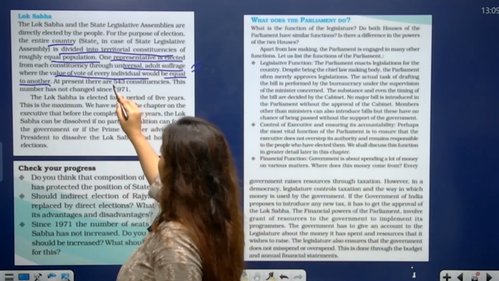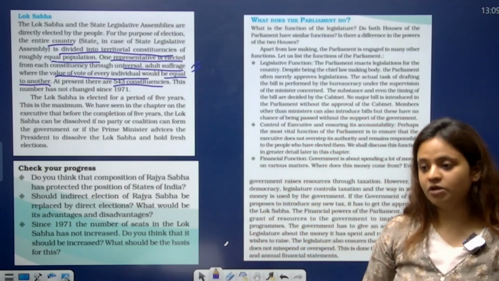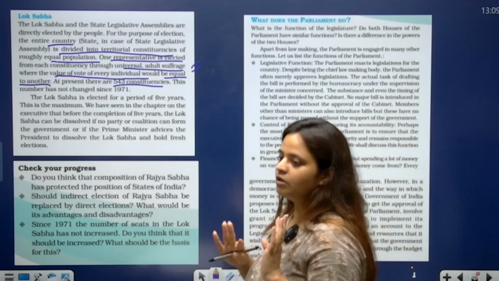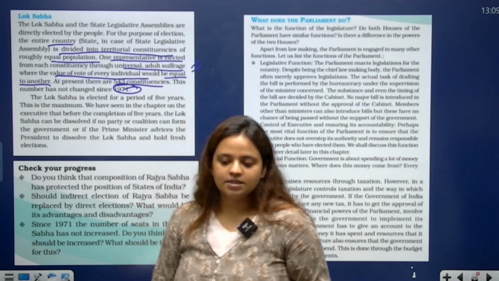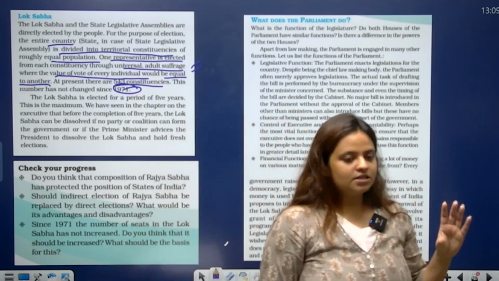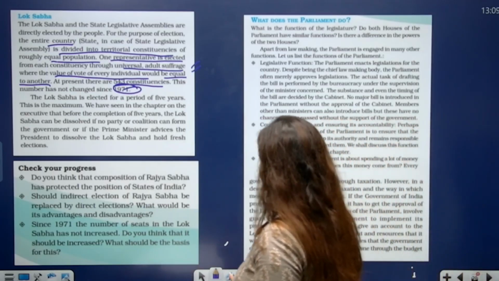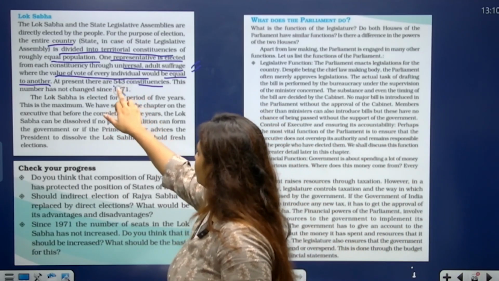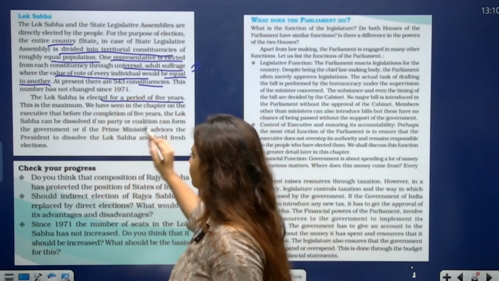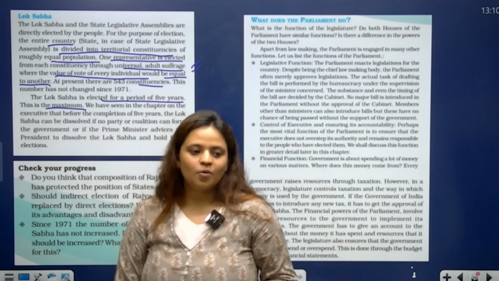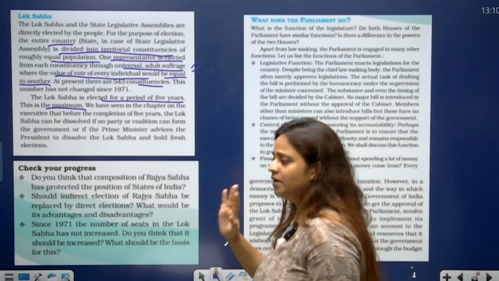At present we have 543 constituencies, which means that we have 543 representatives in the Lok Sabha, and it has not changed since the 1971 census. So the seats in the Lok Sabha, which is 543, have not changed since 1971. Okay. So the period of Lok Sabha is 5 years, which is the maximum. Why maximum? Because it is not necessary that it is permanently 5 years.